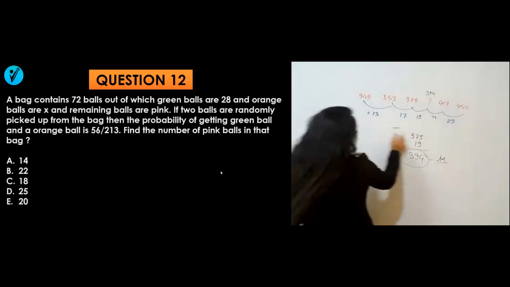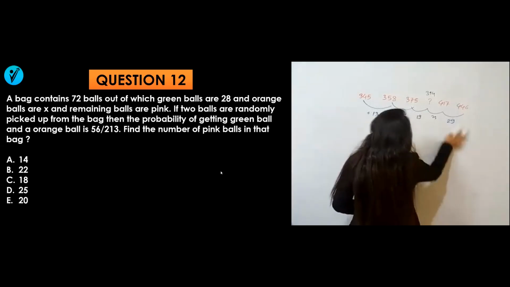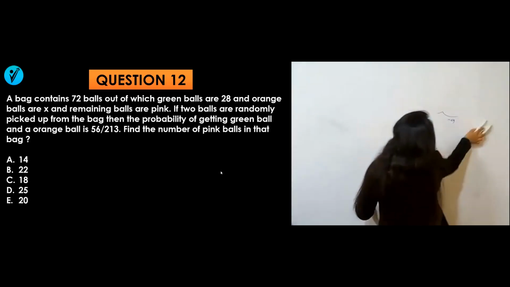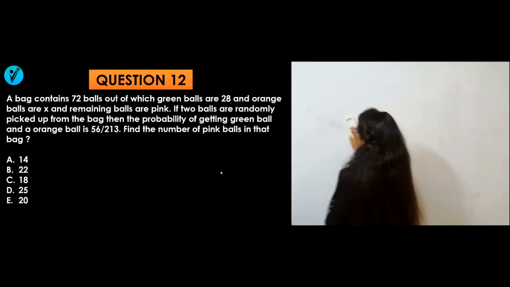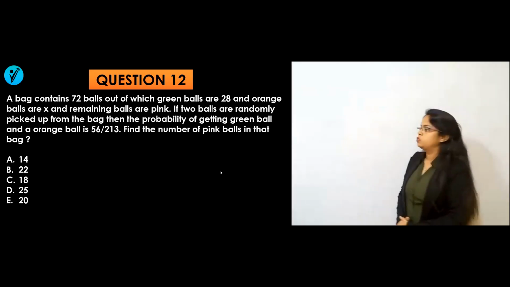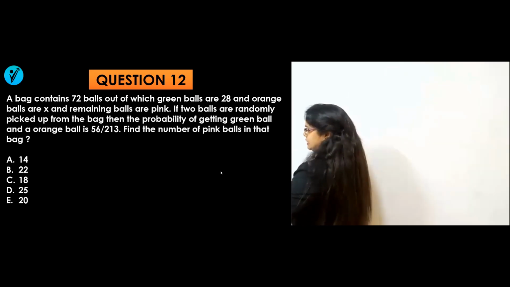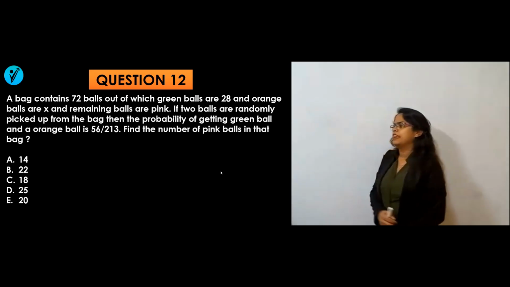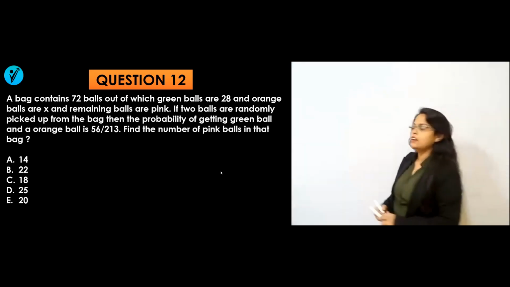Question number 12. A bag contains 72 balls, out of which green balls are 28, orange balls are X, and the remaining balls are pink.